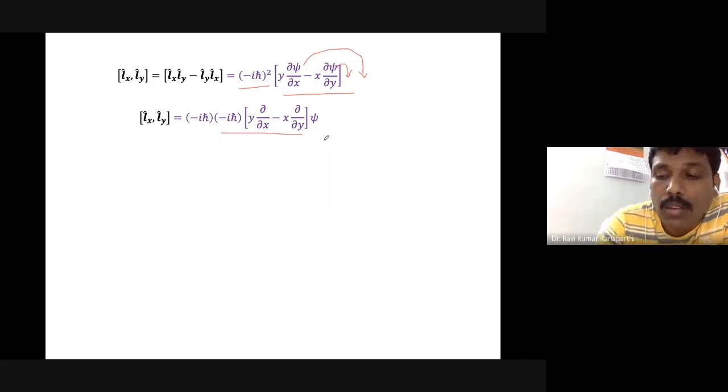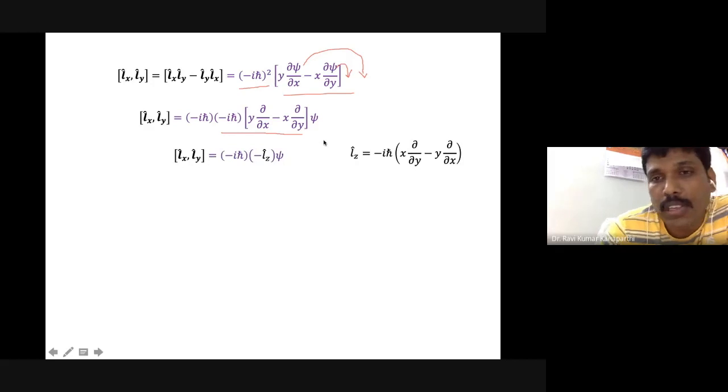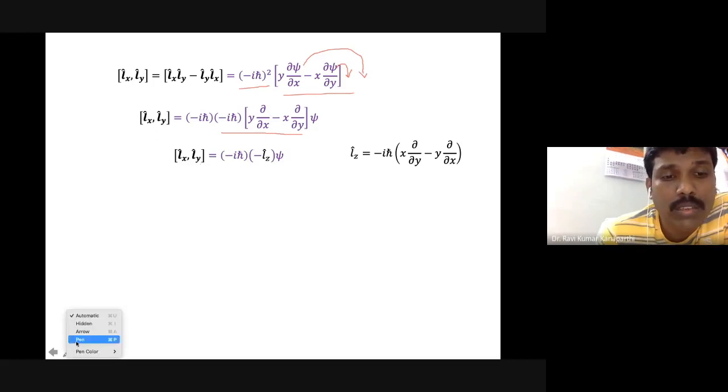Okay, please go back and see the individual components of the angular momentum. The z component is precisely that object. That means the commutator, there is a psi that has to be kept here, so there is a psi that is missed here.